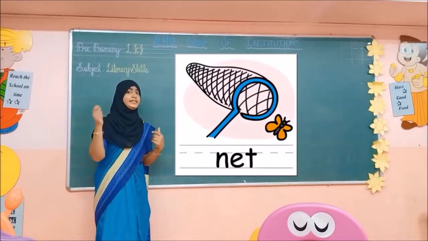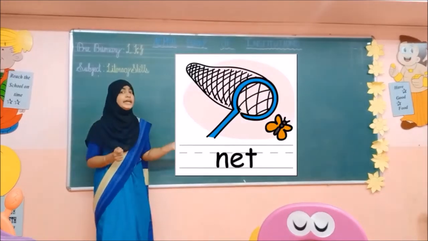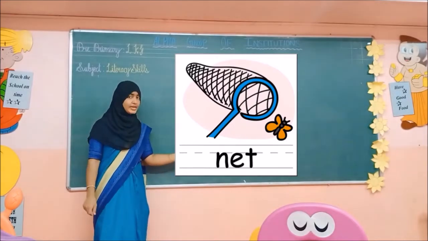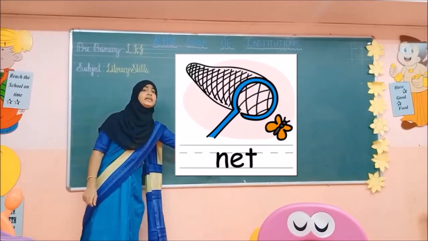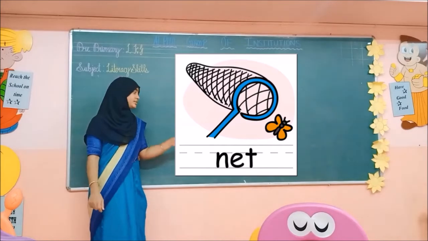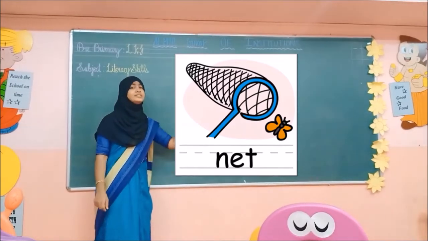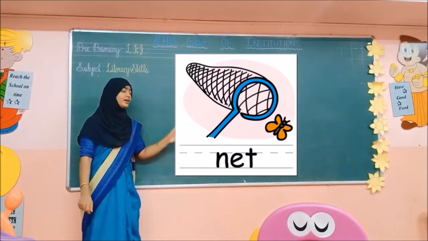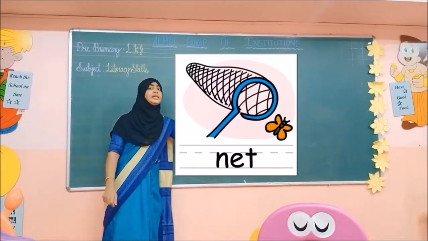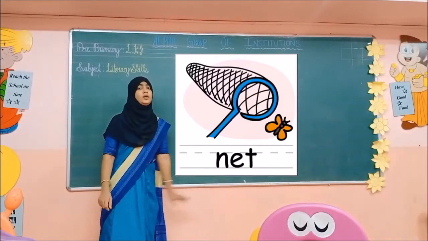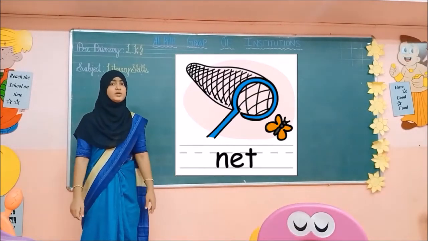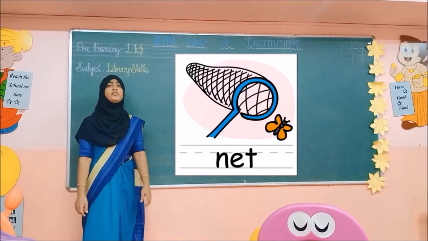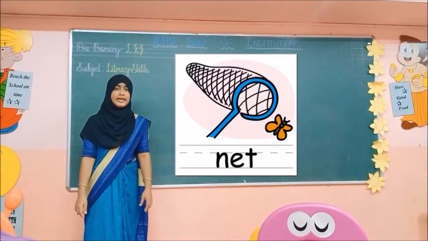Picture? Net. What is this? Net. Say N-E-T. Net. N-E-T. Net. N-E-T. Net. I hope you all understood the concept. Vowel sound of E is A.